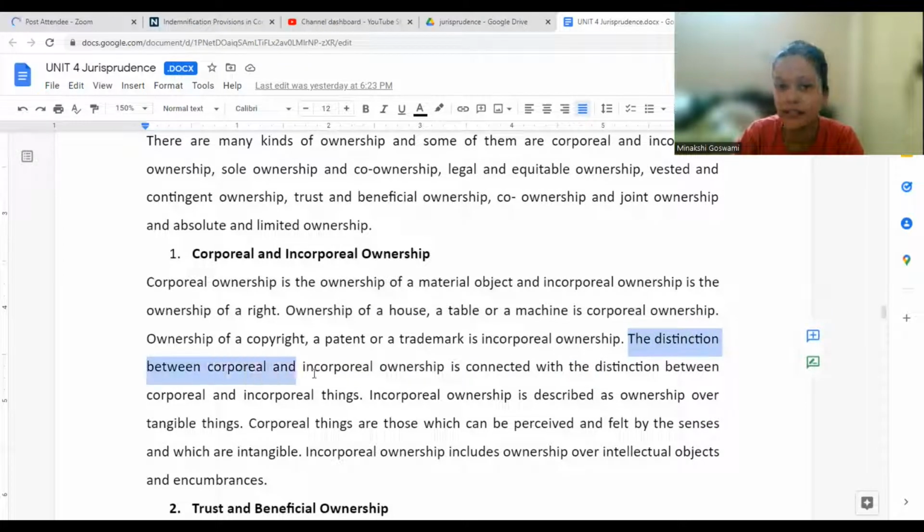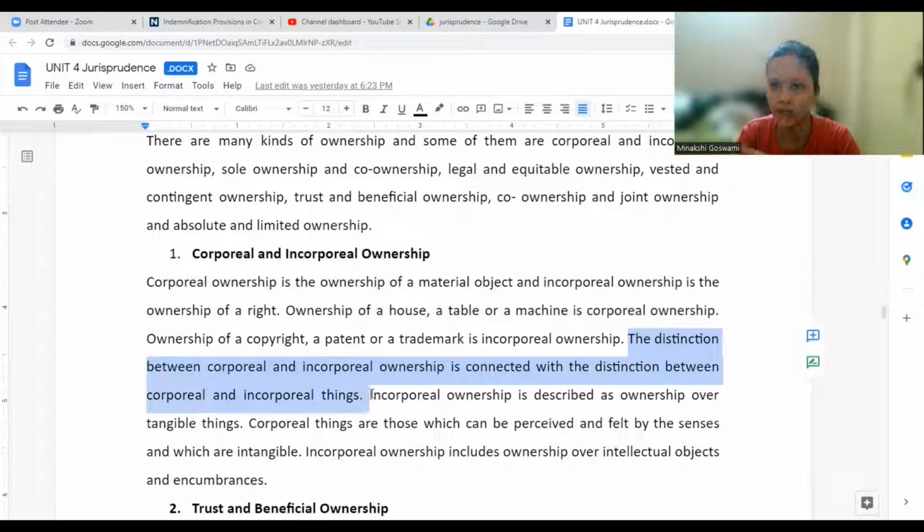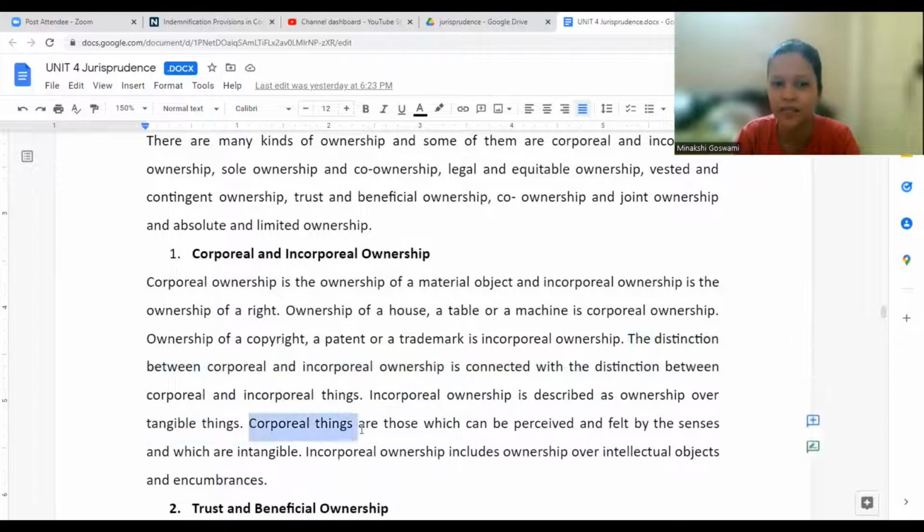The difference between corporeal and incorporeal ownership is connected with the distinction between corporeal and incorporeal things, something that we can touch, see, and feel, and something which we cannot. Corporeal things are those which can be perceived and felt by the senses. Incorporeal things are intangible. Incorporeal ownership includes ownership over intellectual objects or encumbrances.